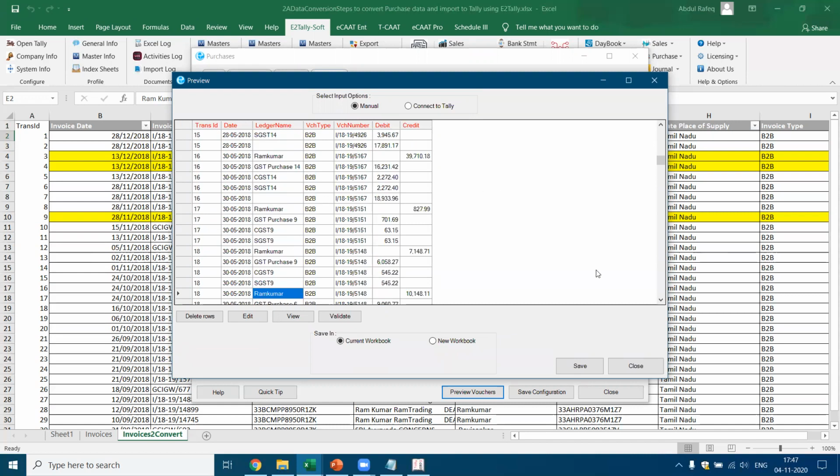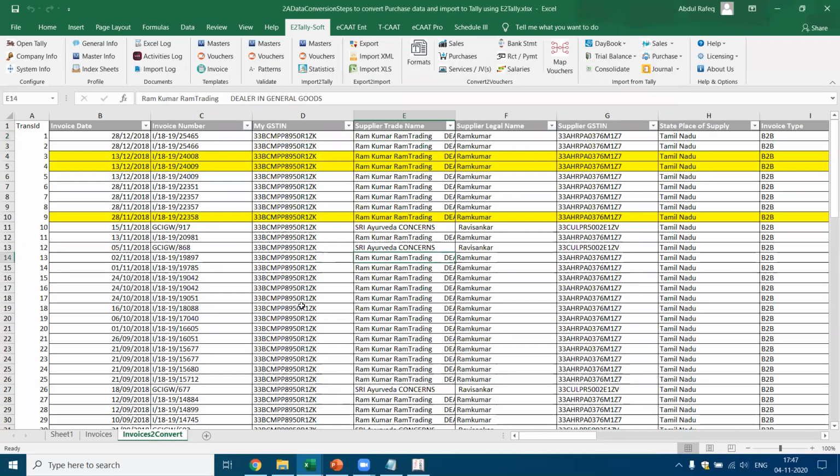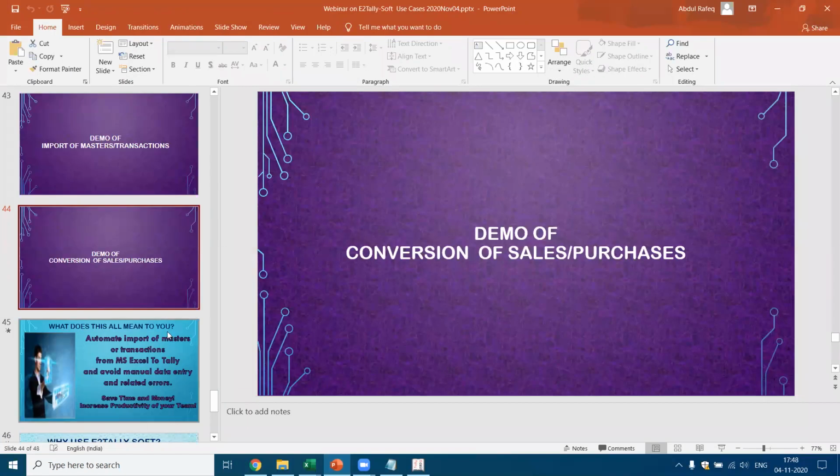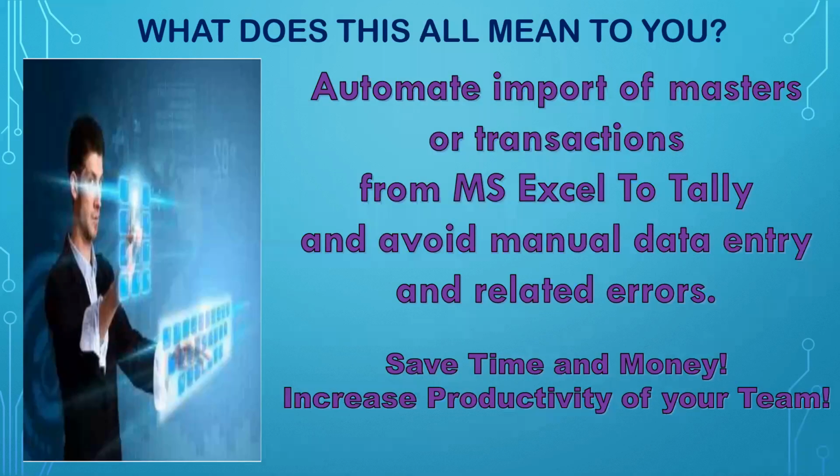Okay. So this is how you can convert the data with multiple complications. You can convert the data, confirm whether the data is correct and complete, and then you can import. So this is what I wanted to convey: when you are using E2TallySoft, you can pick up any transaction which is available in any format, ensure that you use the right format, select the right columns, and you can automate the import of masters. You have to ensure that the columns are converted in the relevant format, and then you can import it.